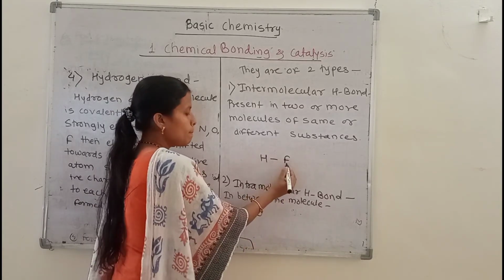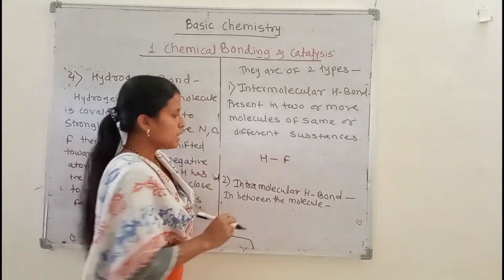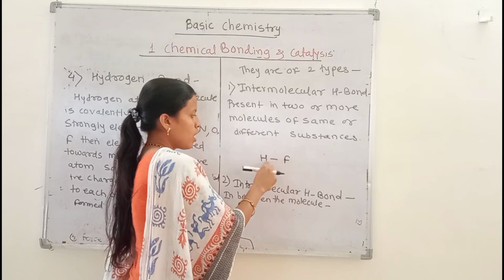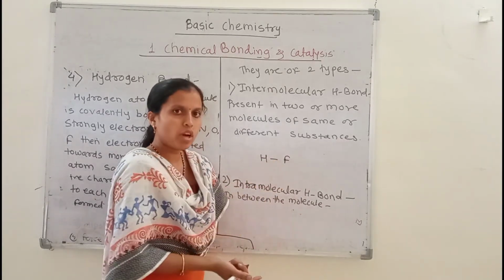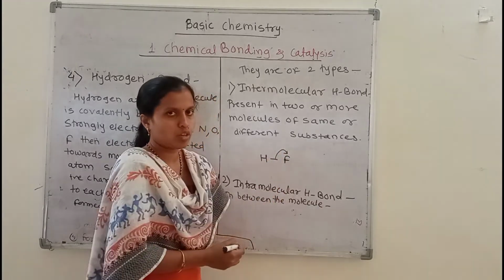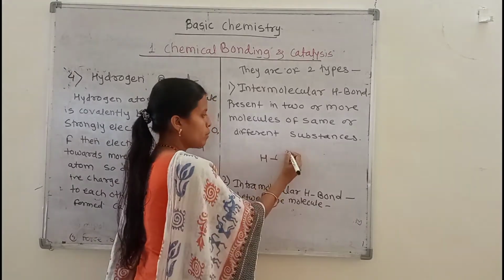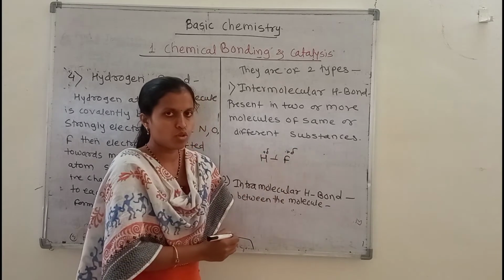Okay, so when hydrogen bonding forms between them, the hydrogen will be electropositive in nature and fluorine will be more electronegative. So the electrons get shifted towards the electronegative atom, which gets a partial negative charge, and hydrogen has a partial positive charge on it.